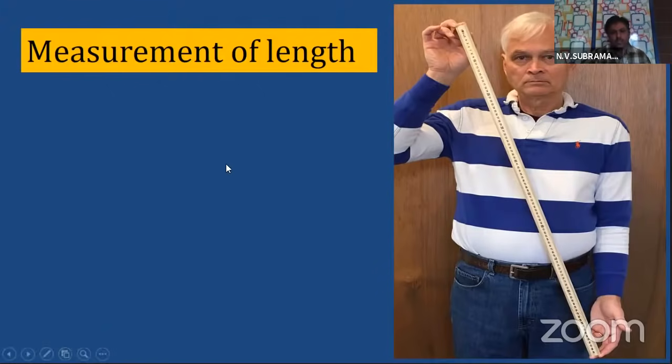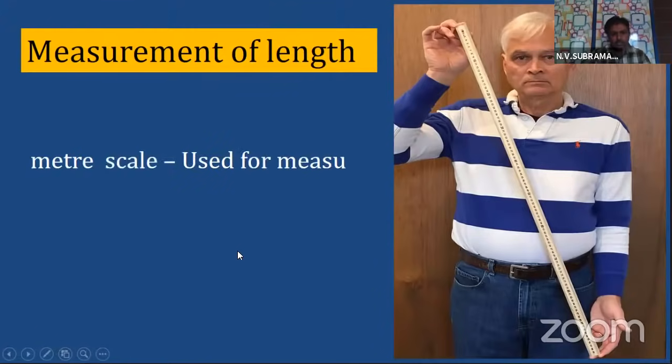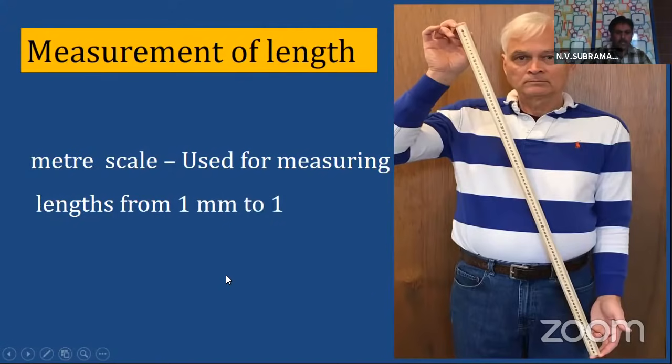So these are the different types of scales you have been using for measuring length. So the meter scale, what is it used for? It is used for measuring lengths from 1 millimeter to 1 meter, children. Please see this sentence carefully.